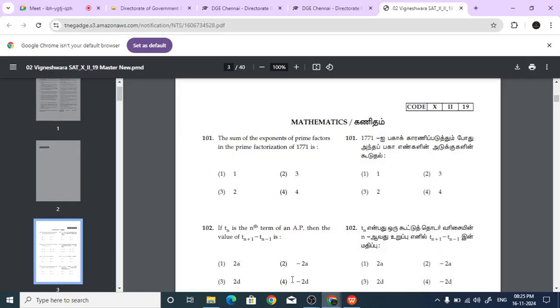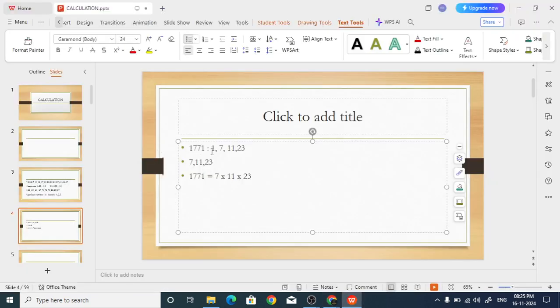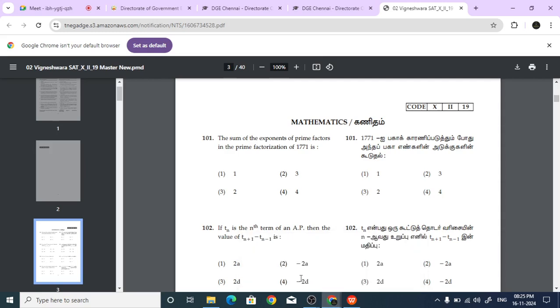It is a little tricky. First of all, you have to find the factors of 1771. Out of those, you have to find which are prime numbers, and for the prime numbers, you have to find the power. We found that the factors are 1, 7, 11 and 23. 1 is not a prime number, so leave it. 7, 11, 23 are all prime. The powers are 7 power 1, 11 power 1, 23 power 1. So 1 plus 1 plus 1, 3 is the answer. Are you able to understand, or is it confusing?